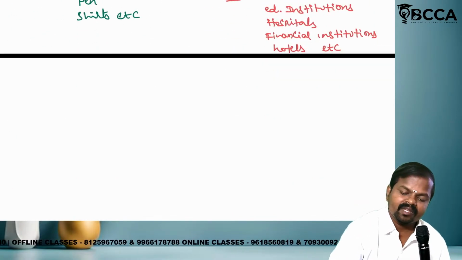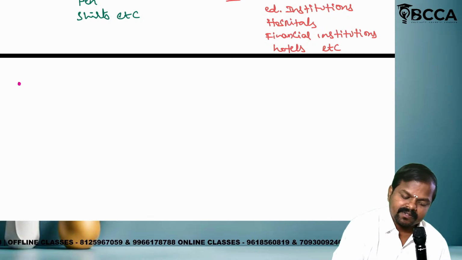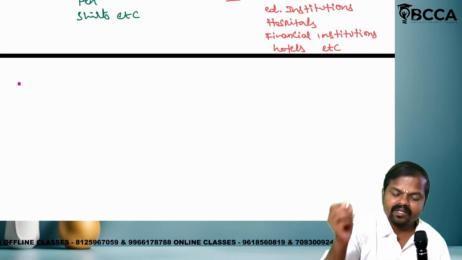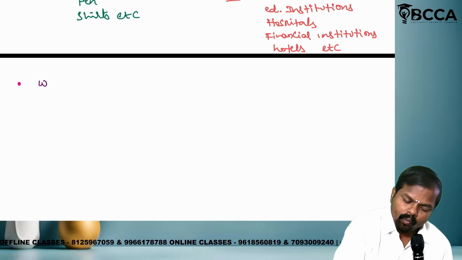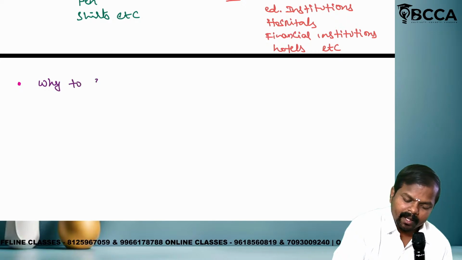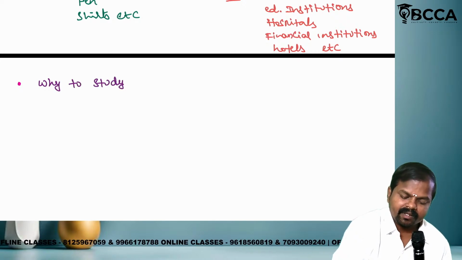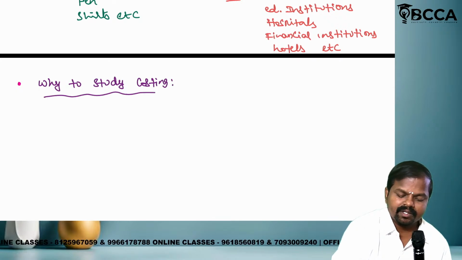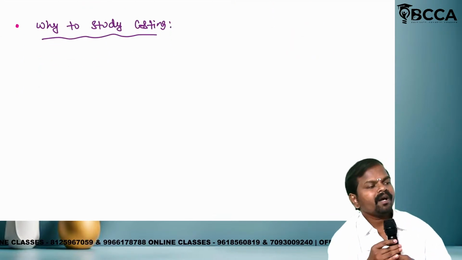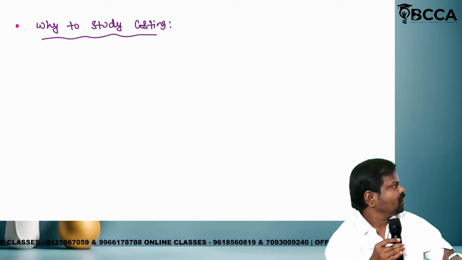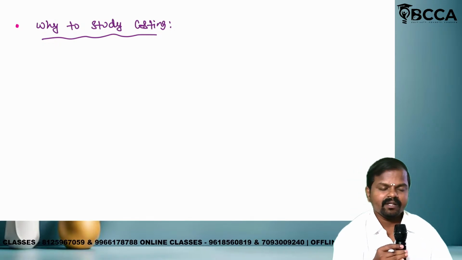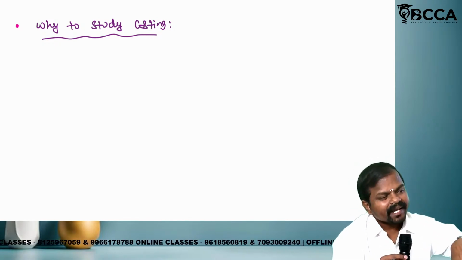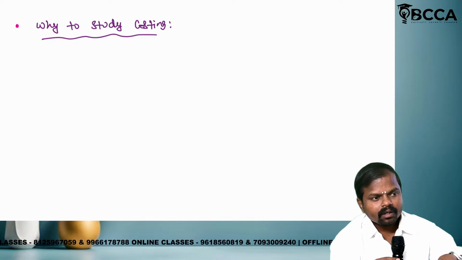Next, listen carefully. Second point. Why to study costing? Listen carefully. Why to study costing means paper 8?